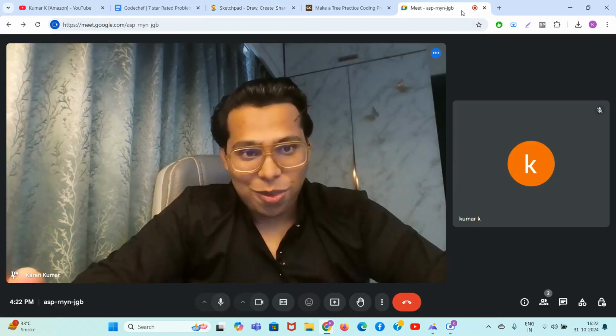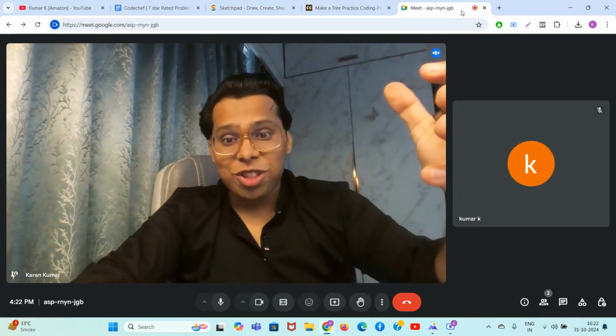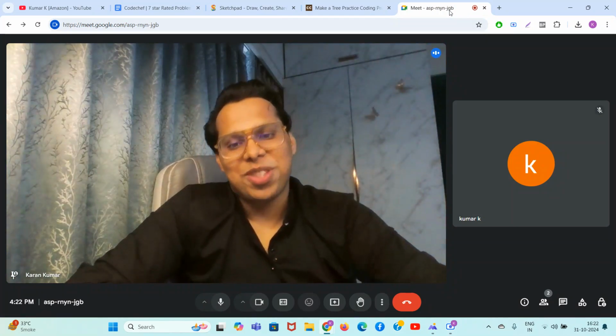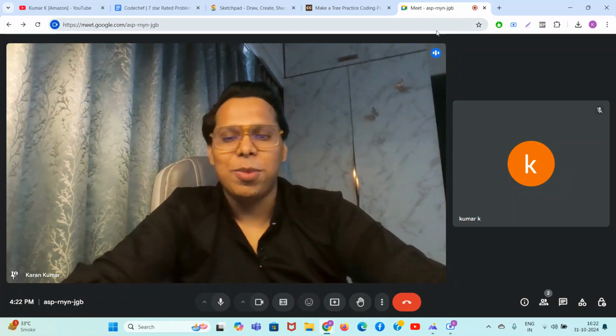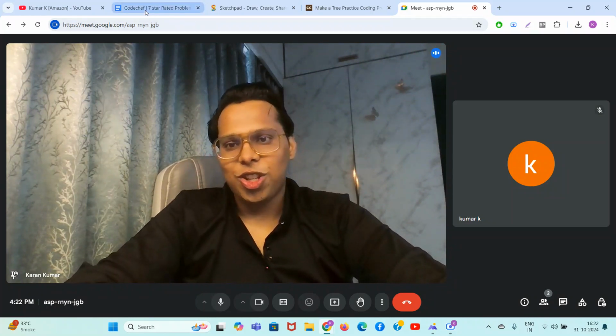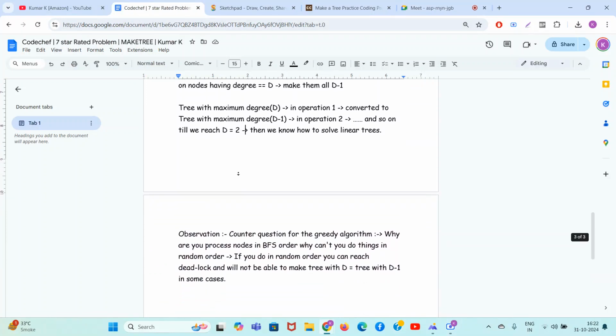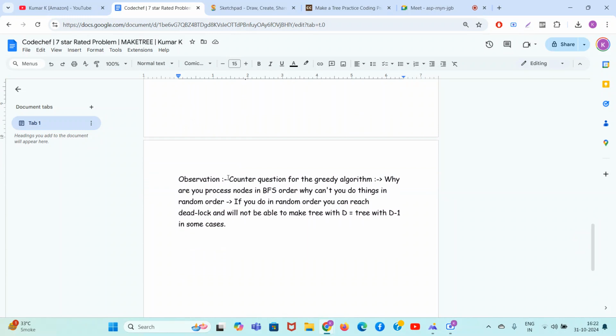It's efficient. Now, guys, we have discussed the greedy algorithm, but many people will not teach you how to prove that this greedy algorithm is correct. That's what people are not able to do in the contest. So someone can say, why are you doing BFS? Why are you not randomly selecting the nodes whose degree is d, removing the edges and getting your job done? So, guys, there is a reason why we are not doing it randomly. Please observe.